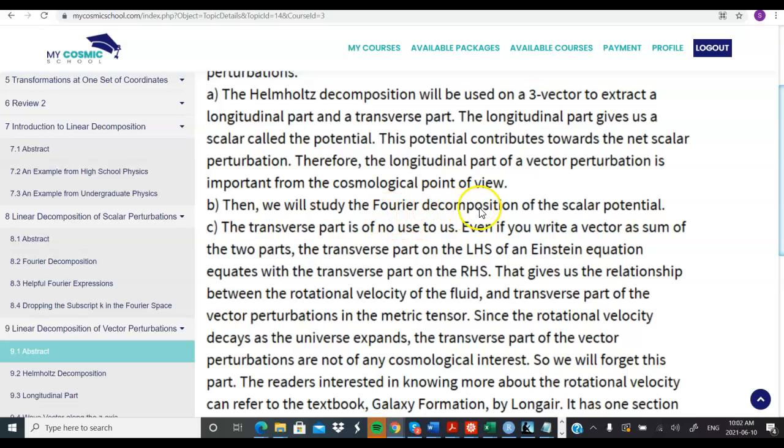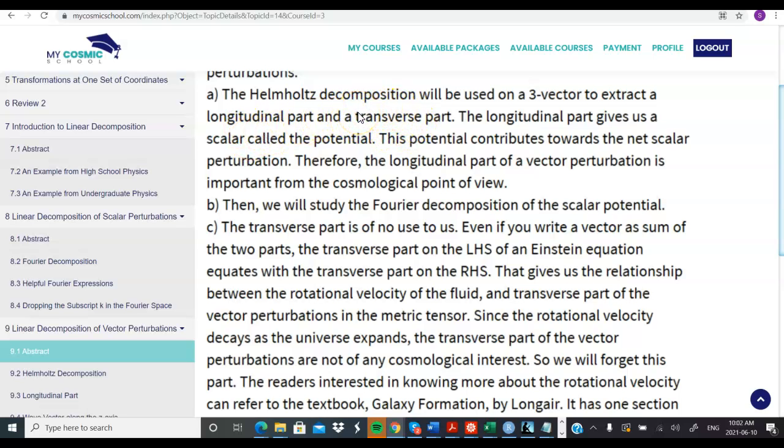Then what do we do? We will apply the Fourier decomposition to the scalar potential. The transverse part is the remaining part. So we get the longitudinal part, which gives us a scalar, and the remaining transverse part.